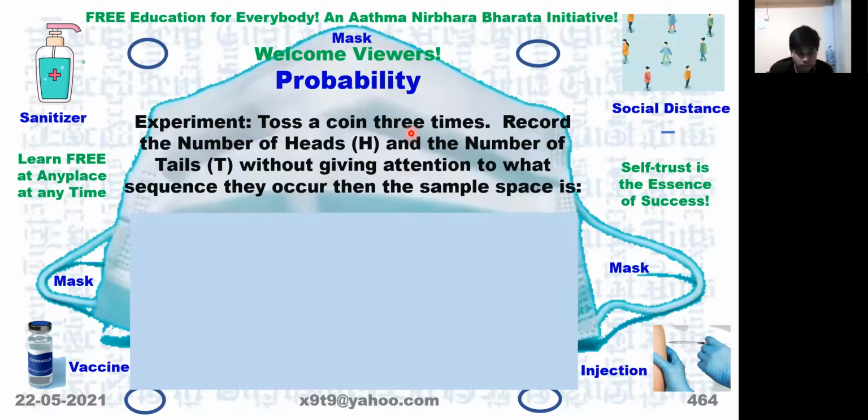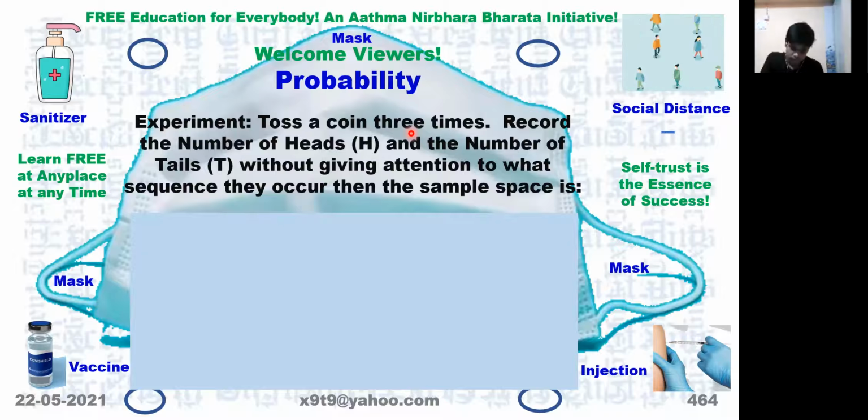Toss a coin 3 times, record the number of heads and the number of tails without giving attention to what sequence they occur, then the sample space is. That is, earlier you have written the sample space of 8 varieties. Now you write another sample space where we do not worry about what sequence the head and tail are appearing. What you are interested in is how many times head appears, how many times tail appears. Only that. Can you write the sample space now?